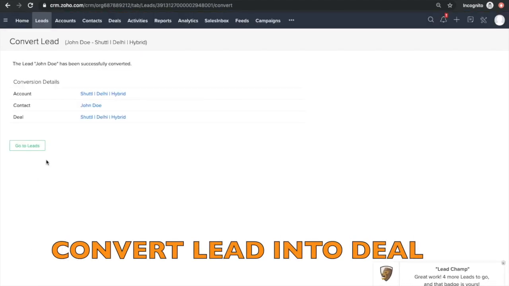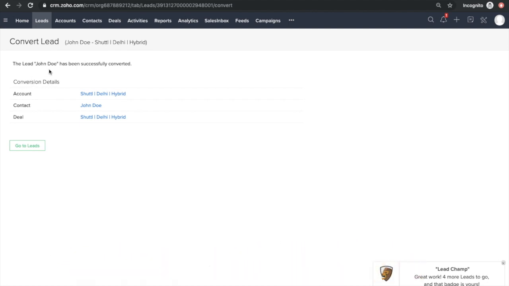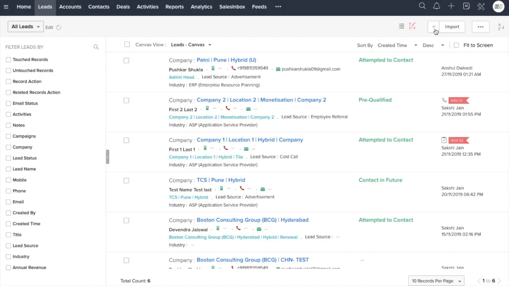As you could see, I have done three different operations, three different tasks, just by one convert button. What is it? I have created an account, I have created a contact, I have created a deal. As you would see, this account and deal both have the same name, right? Initially I told you, I'll also show you. So this is the plus sign.